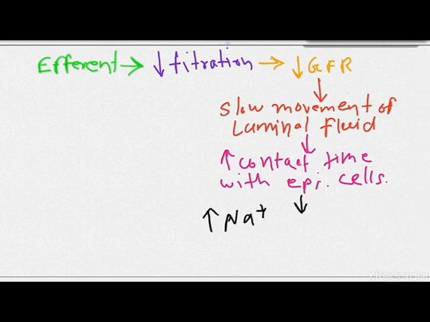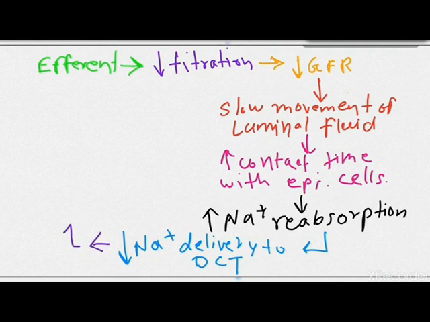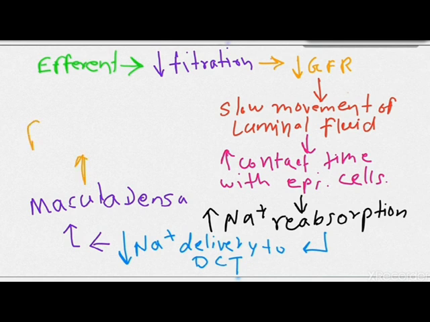due to which there will be increased reabsorption of sodium ion in the proximal tubule. It will lead to less delivery of sodium ion in the DCT. Now, this reduced quantity of sodium ion in DCT will lead to the activation of macula densa, which will produce more amount of renin.